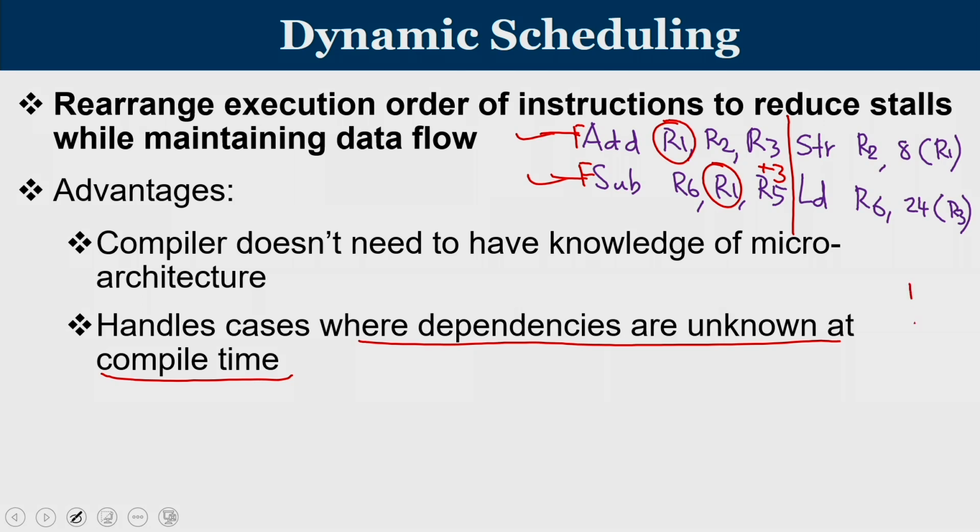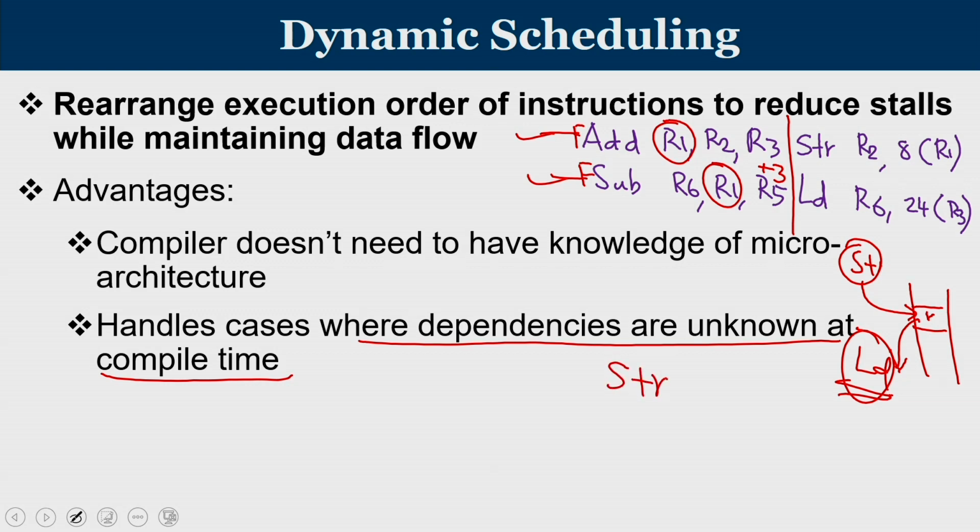What do you mean by dependency of a load and store? Think of this as a memory location. My store instruction is going to write into this memory, and my load instruction is going to read from the memory location. If the load and store are dependent, then the store instruction will write into a location and the same location is read by the load. In this case, I cannot exchange the order of the load and store because they are dependent. The loaded value is the same as what is stored, meaning the load instruction can happen only after the store instruction is over. So when can I say that they both are the same? It's very obvious in this case.